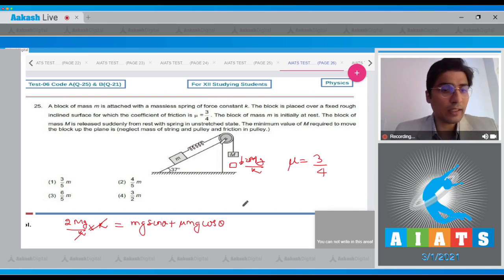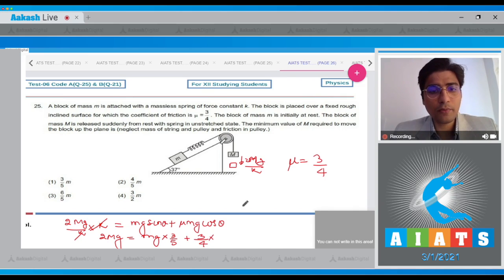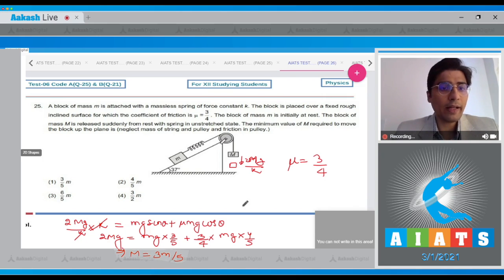Here k and k will get cancelled out. So 2 capital Mg will be equal to mg into 3 by 5 plus mu, that is 3 by 4, into mg into 4 by 5. Now dear student, on solving this we get a value of capital M to be equal to 3 small m by 5, and hence for this question the correct answer should be option number 1.